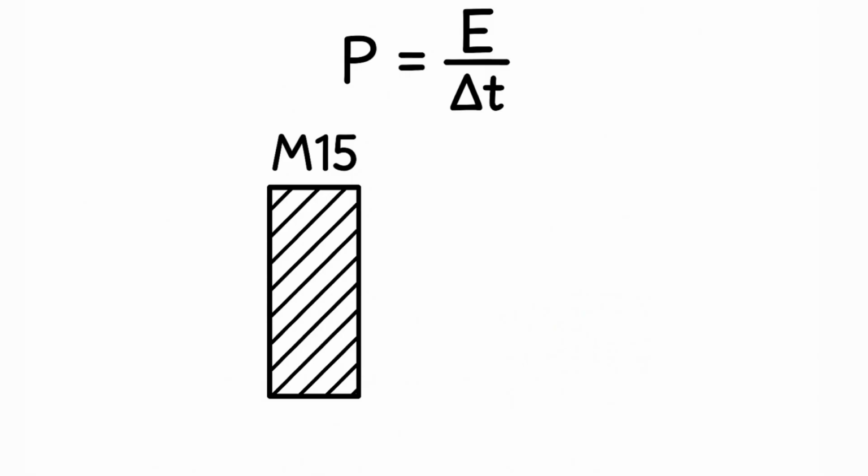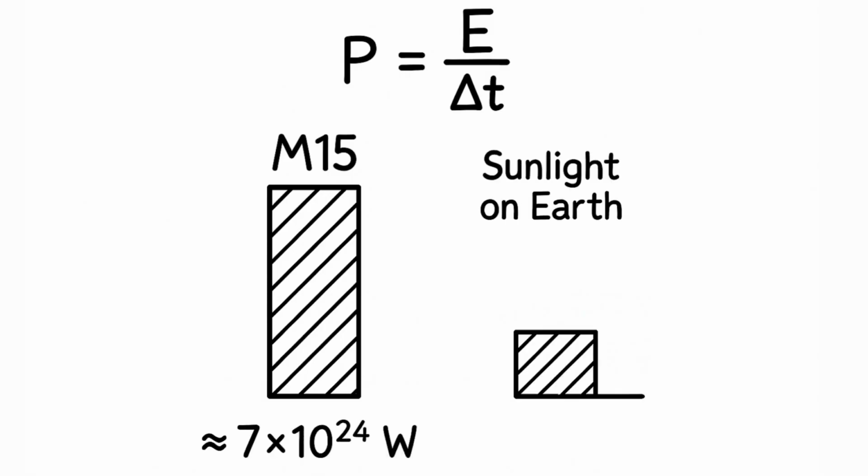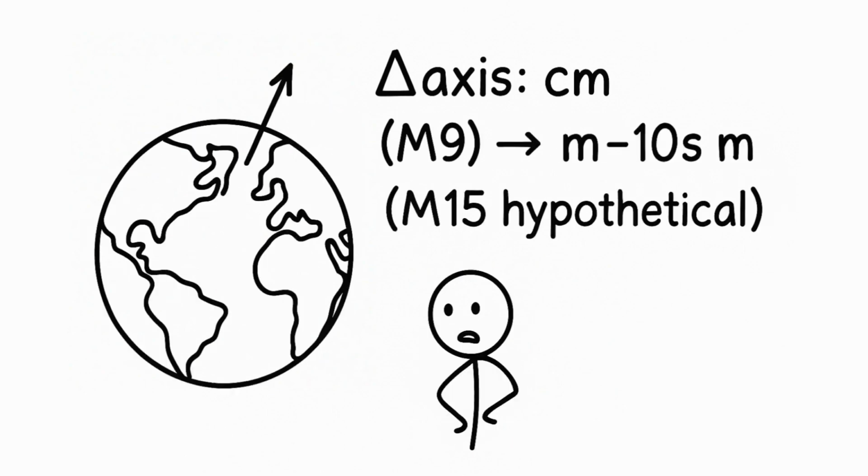Average power of the event, with a rupture duration of approximately 300 seconds: P ≈ 2 × 10^27 / 300 ≈ 7 × 10^24 watts. Axis shift by centimeters at M9. At M15 hypothetically, meters, tens of meters.